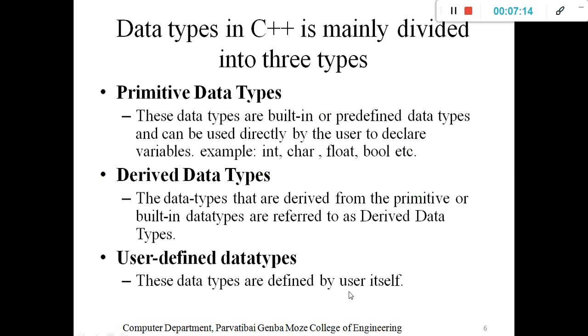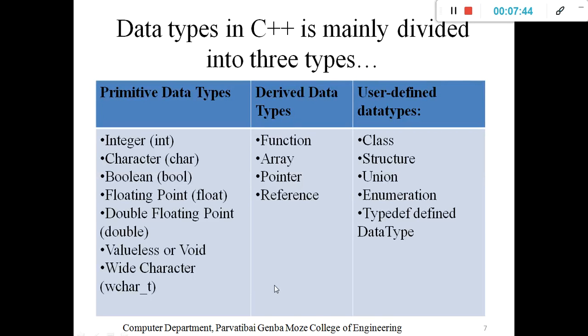Then user-defined data types. These data types are defined by the user itself, which means the user defines a particular type of data. That's why it is called user-defined. For example, the user defines a class data type, which contains certain kinds of data, and that's why it is a user-defined data type. It is not built-in or predefined. That is the basic explanation about data types.